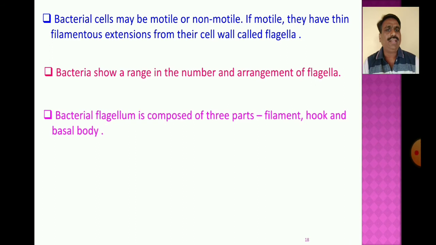Each bacterial flagellum is composed of three parts: filament, hook and basal body.